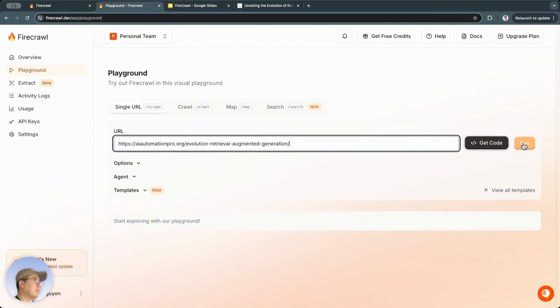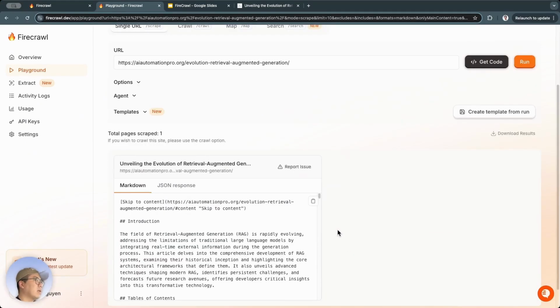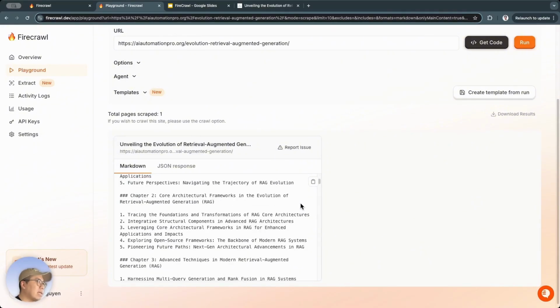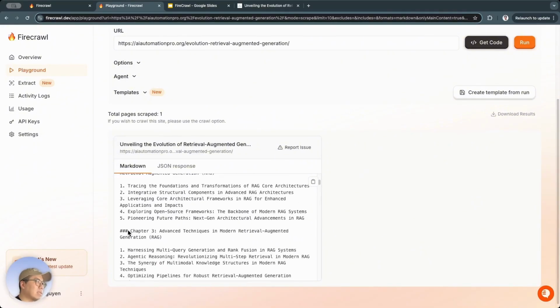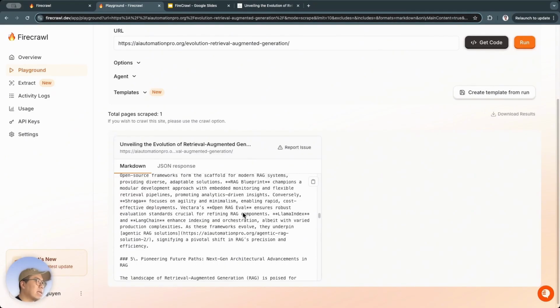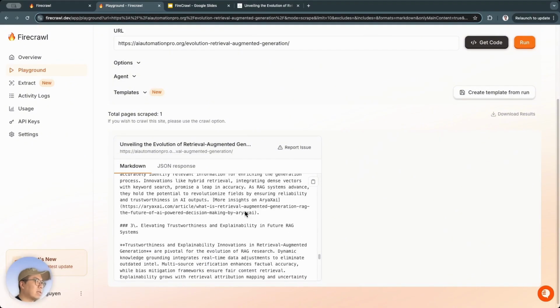Simple. Run. Flame icon. Fast. Just wait a few seconds and it will return the content of that web page. Because here we're using the scrape feature, what we'll get is the returned content in markdown format. This markdown format looks like this, guys. It'll have hash symbols. This markdown content is neat. It's also very user-friendly. We can just look at it and read it.